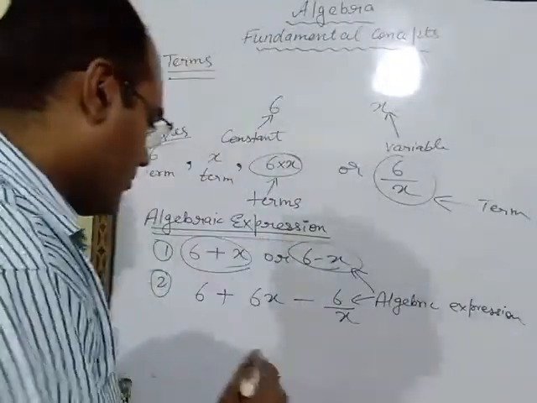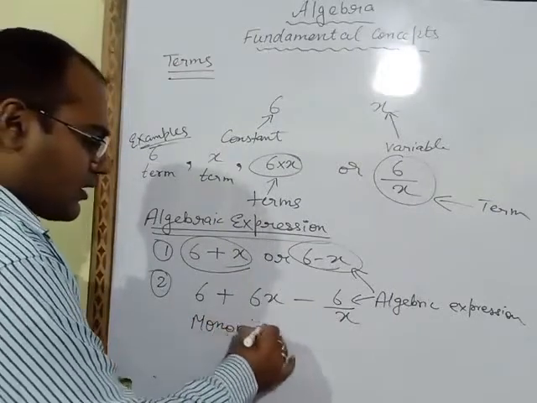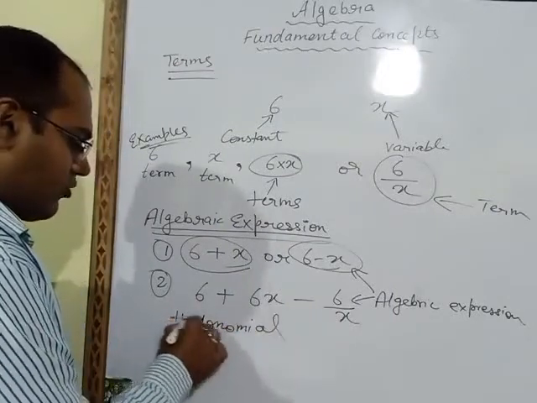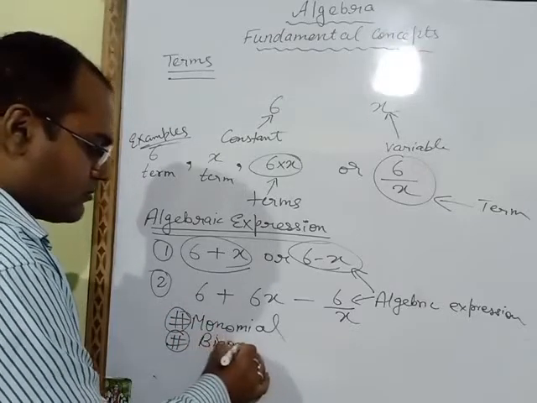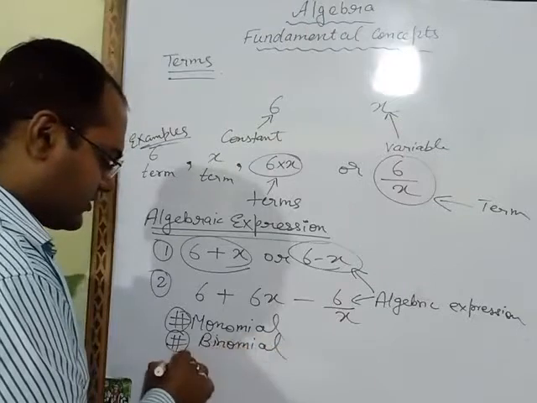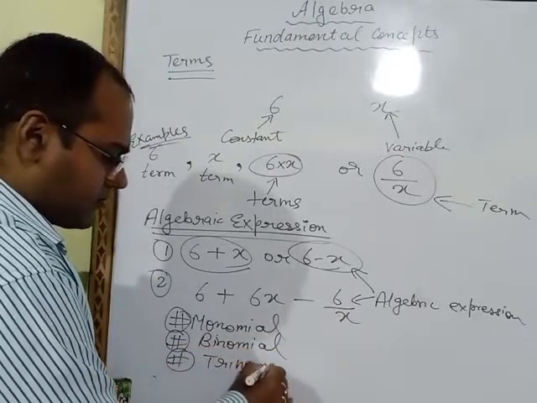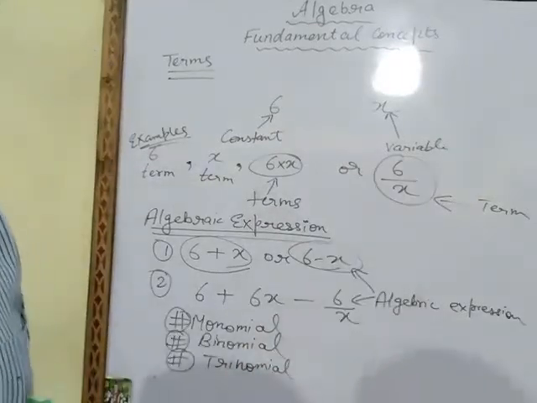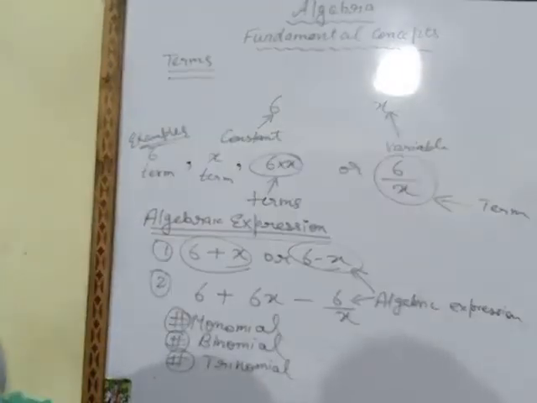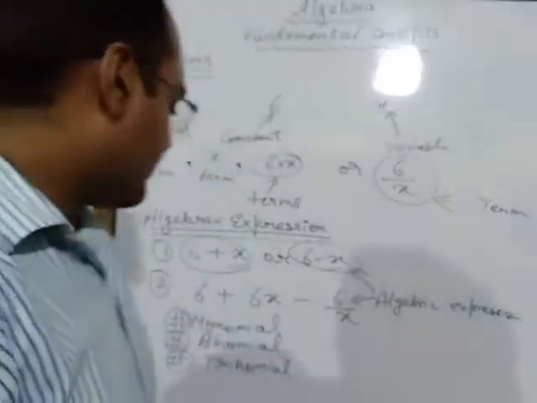First one is monomial, another one binomial, and third one is trinomial. Algebraic expressions can be written in 3 forms, that is monomial, binomial and trinomial, depending on the number of terms.